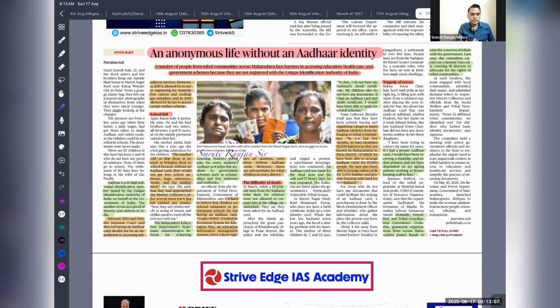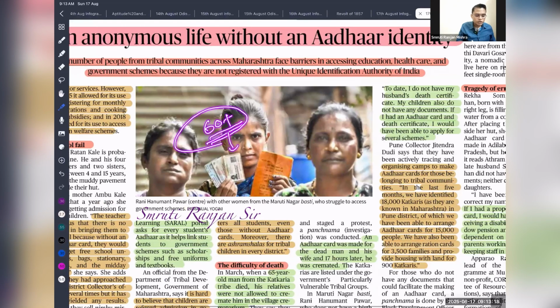Whenever you are giving suggestions in your examination based on a newspaper article, that is going to fetch you good marks. Why is it going to fetch good marks? The evaluators are 60 plus. So they don't read the regular Lakshmikant or Spectrum books that you all are reading. They regularly read the newspaper. So whenever you give an article or reference from the newspaper, they can easily relate to it, and that leads to good marks.